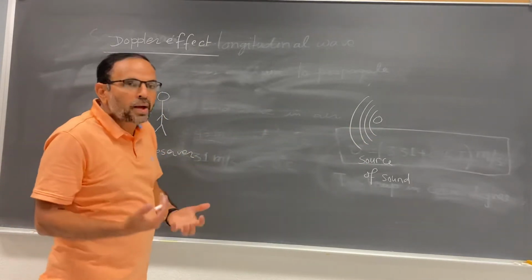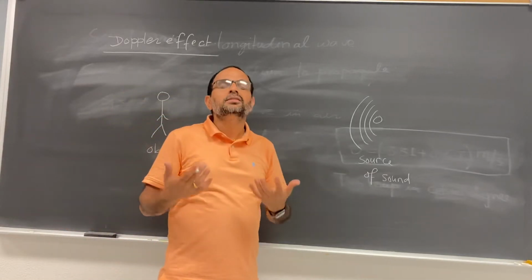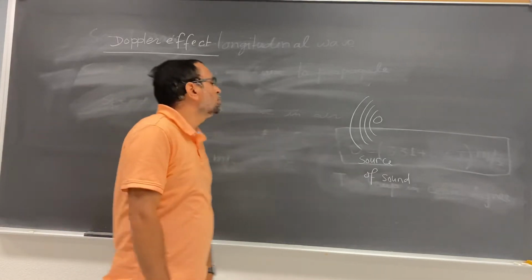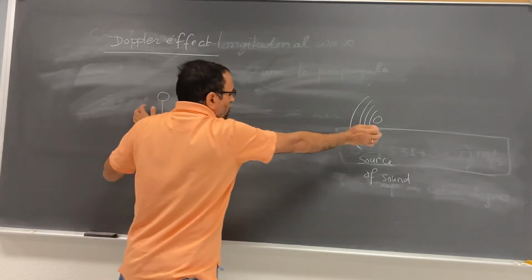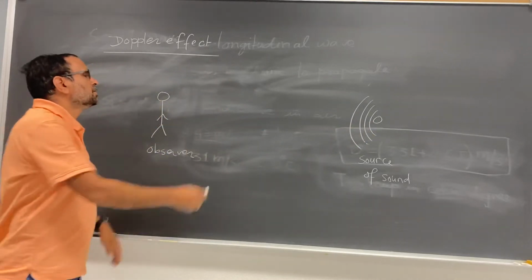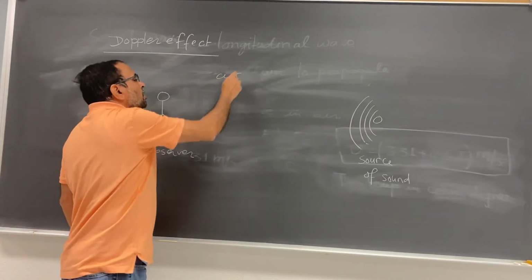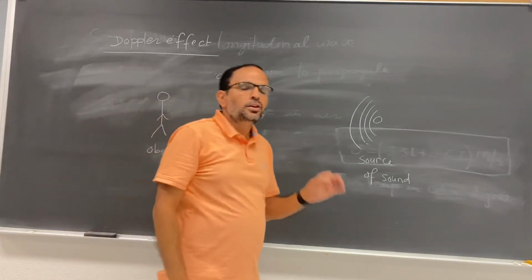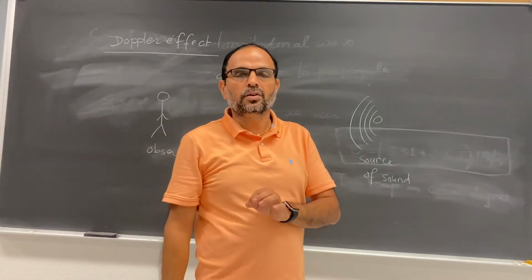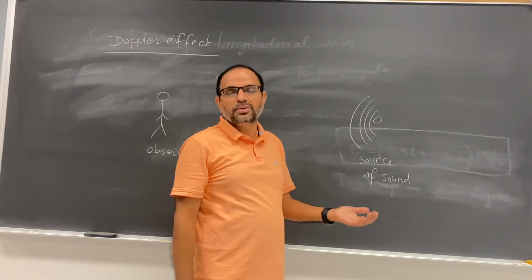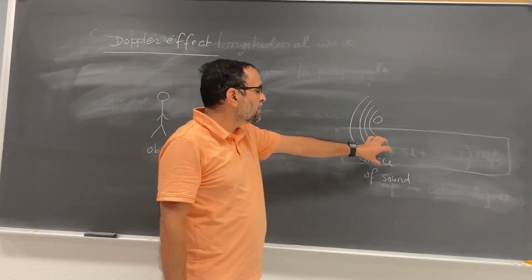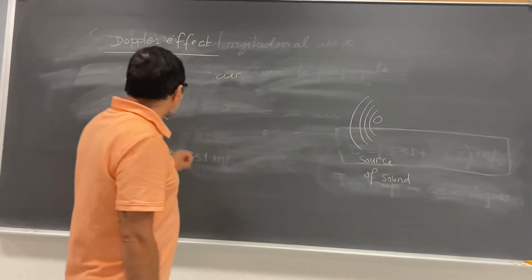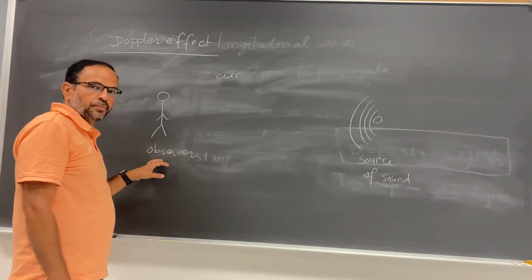And I already mentioned that the sound wave needs the medium to propagate. And simply we consider that in between this source of sound and the observer there is air. But we ignore the motion of the air here, okay? We do not consider the speed of the air. We simply consider the speed of the source of sound and the speed of the observer, okay?